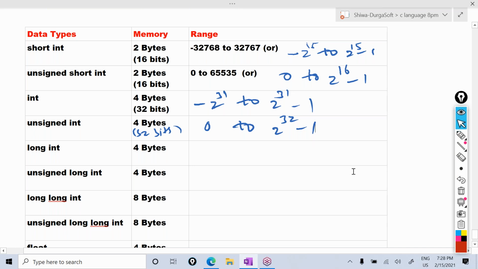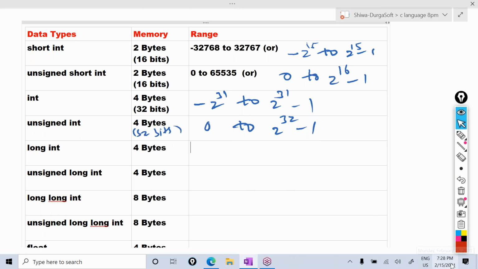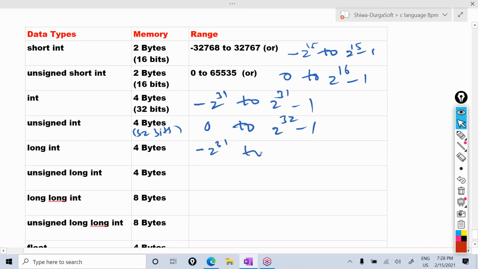Okay, for the long int, the size is also the same. Size is the same means the range will be the same. So minus 2 power 31 to 2 power 31 minus 1. Here, for unsigned, 0 to 2 power 32 minus 1.